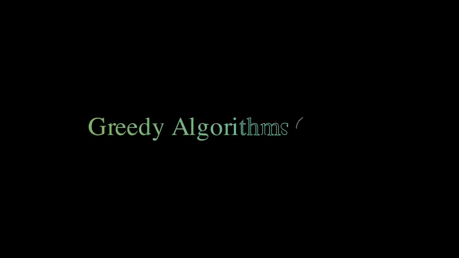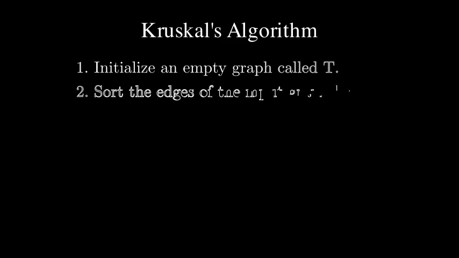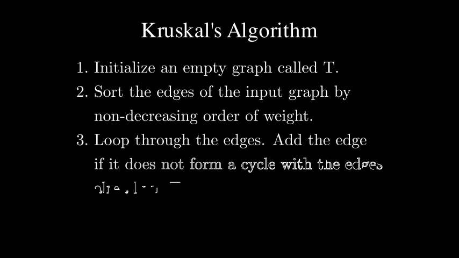A greedy algorithm is a problem-solving approach that makes the locally optimal choice at each step with the hope of achieving a globally optimal solution. Kruskal's algorithm is a well-known greedy algorithm that finds a minimum spanning tree of a connected, undirected, weighted graph.